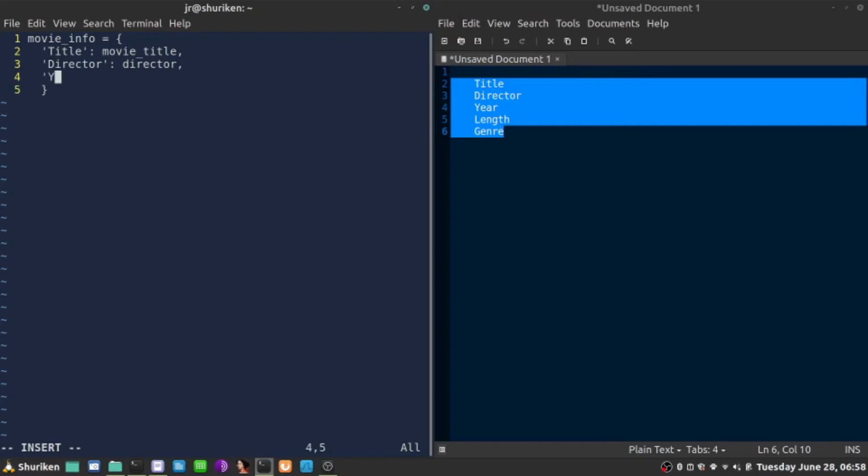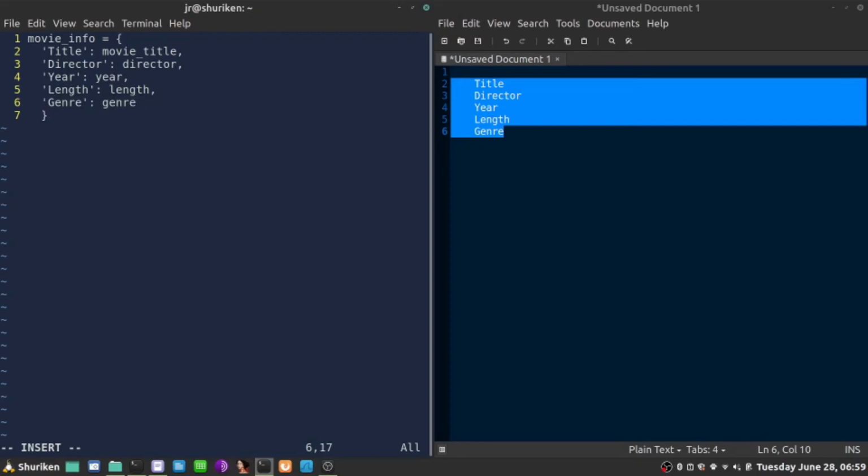The next is going to be year, and the variable given to this is also year. The next key is the length of the movie, and the length variable will provide that information. Finally, the genre key is going to store a list of options, so it's going to be called genre. And that's it, pretty much.